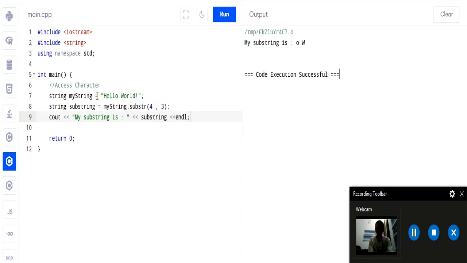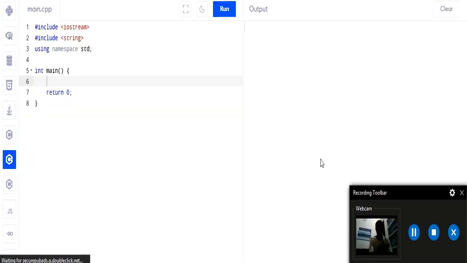We pass 4. If we count, we count from index 0: 0, 1, 2, 3, 4. So O is at the 4th index, so we get O. Then we have a length of 3: O, then space, and then capital W. So the total length is 3. This is how we extract any substring using the substr method. Inside it we pass two parameters. First is the position from where we want to extract, then the length of the substring. If we change it, suppose I pass 2 and run it again, now the output is LLO.